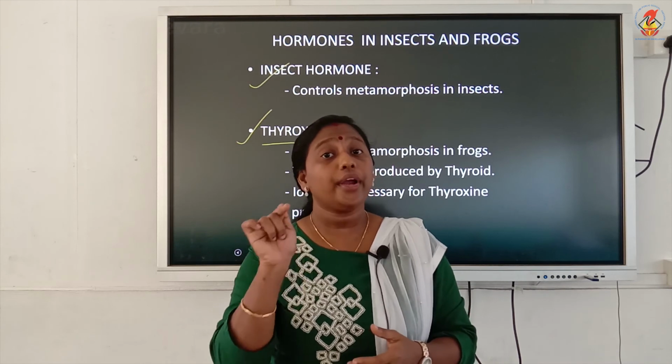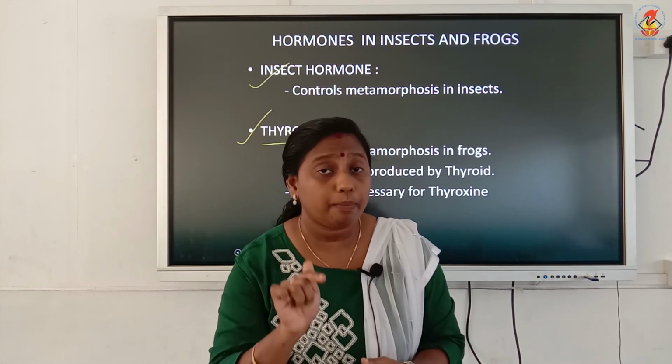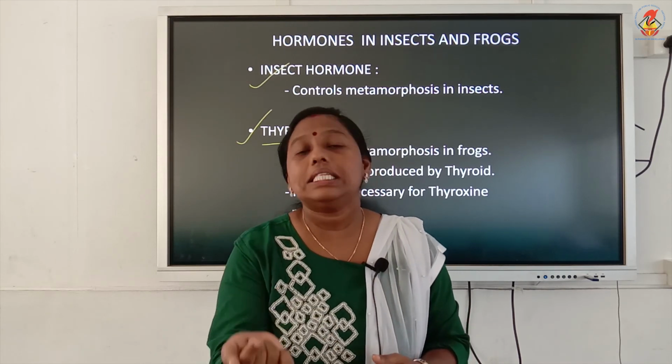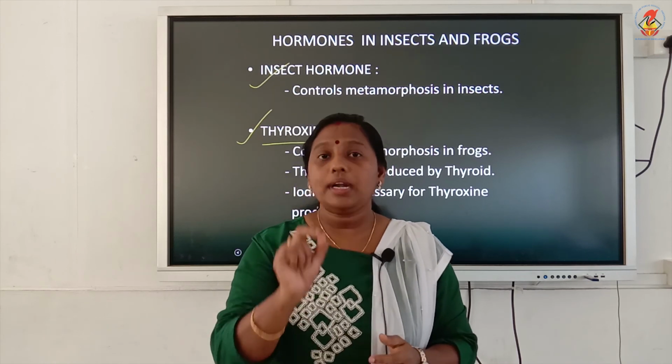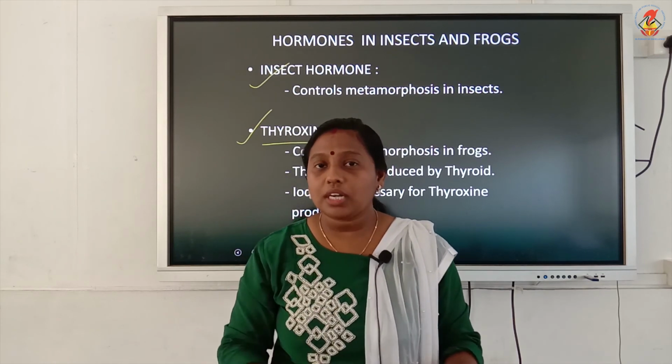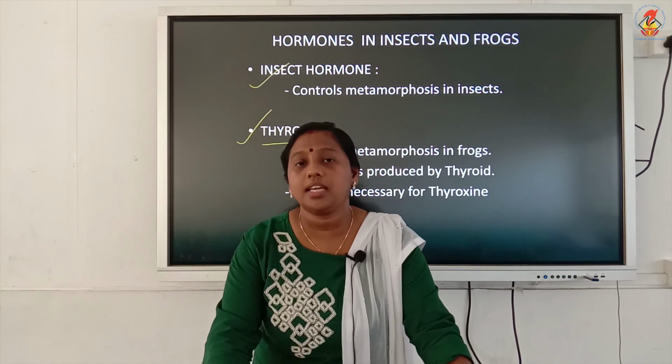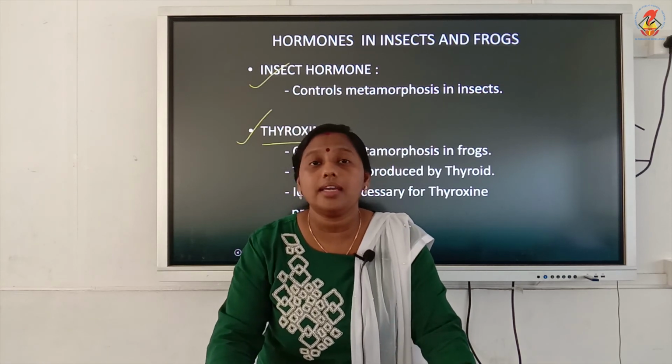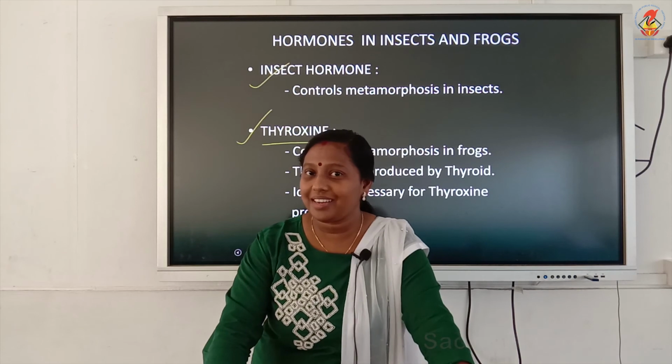The thyroid gland of the tadpole will release thyroxine only if the water in which the tadpole is living has enough iodine.